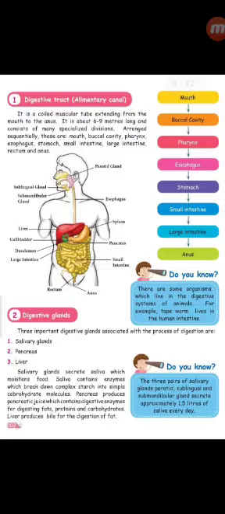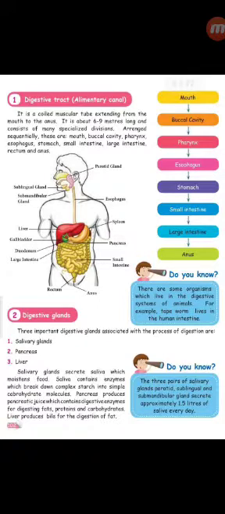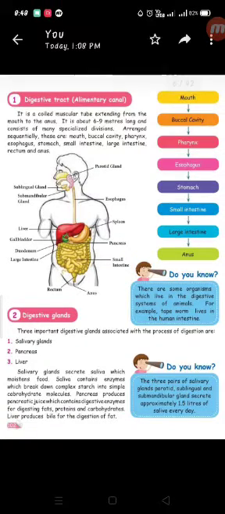Okay, and then come to this blue box, the three pairs of salivary glands: parotid, sublingual and then submandibular. Underline these words and these will be the homework for you.